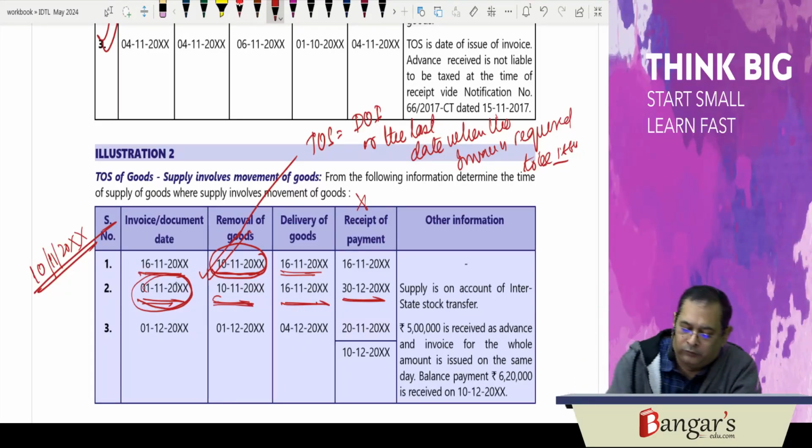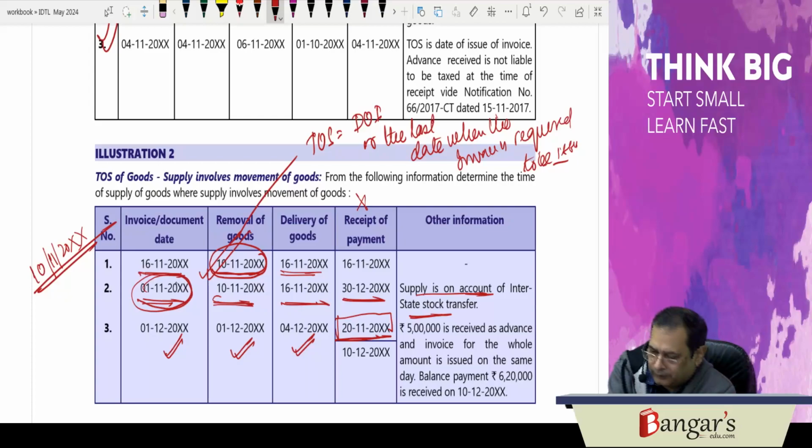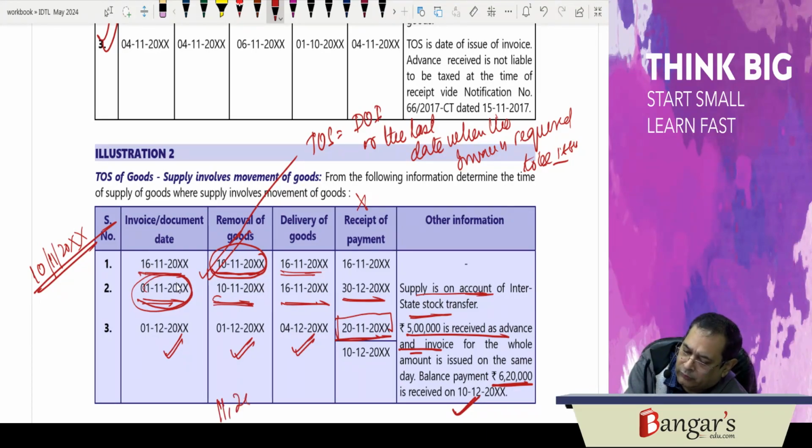Here, invoice is on 1st of December. Removal is on 1st of December. Delivery is on 4th of December. Receipt of payment is on 10th, 2011. Even if it is an interstate stock transfer, then also here the provisions will be applicable. Now on 2011 you have received an advance. 5 lakh rupees is received as an advance. You will not be required to pay GST on the advance. Balance 620 is received on 10th of December. So here, for entire 11,20,000 rupees, time of supply will be what?